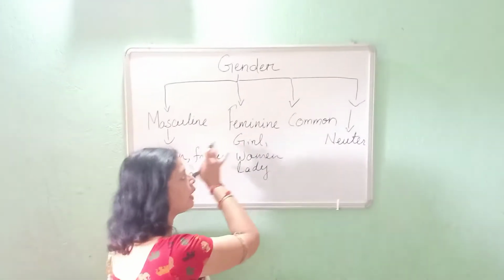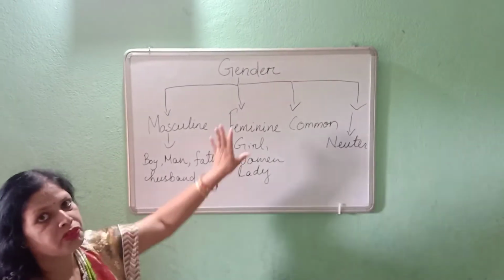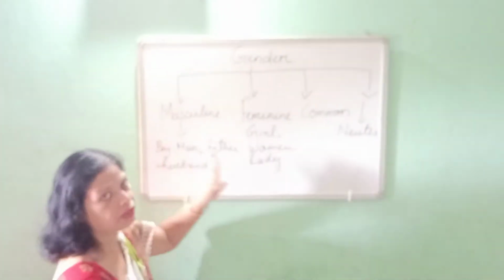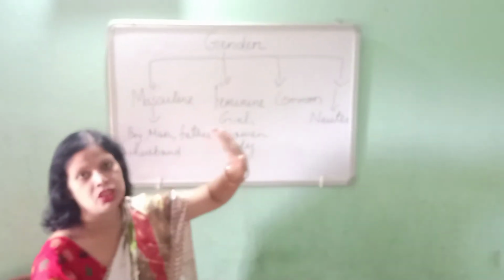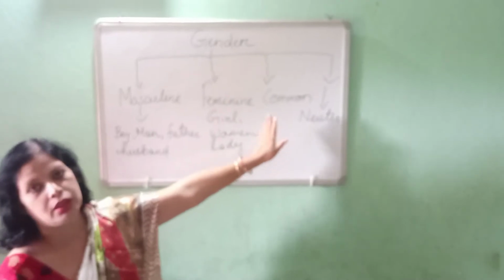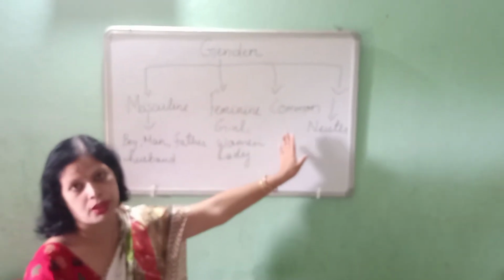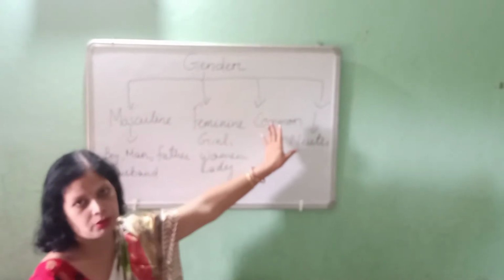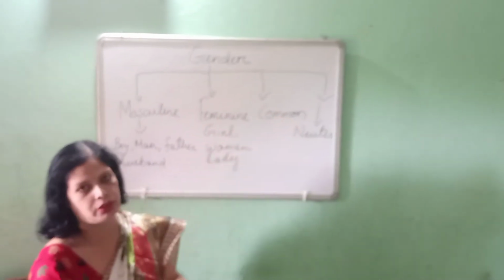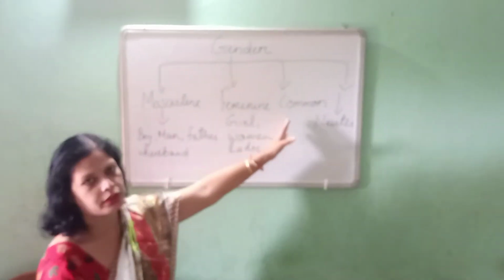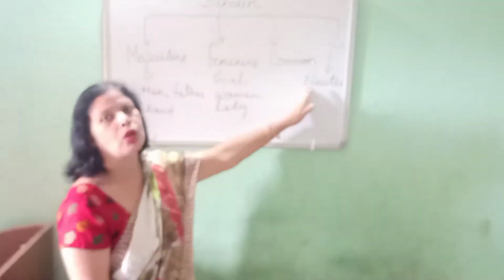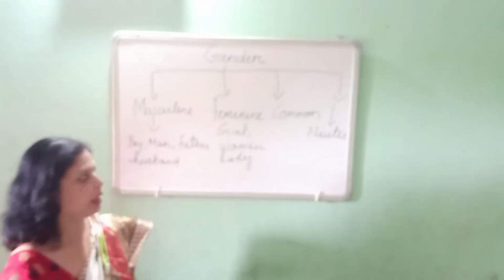Common gender can be treated as both feminine as well as masculine. Whenever I talk about a person, child, neighbor, or enemy, or a pupil or student, that is common gender, not common noun. So it represents both feminine as well as masculine.